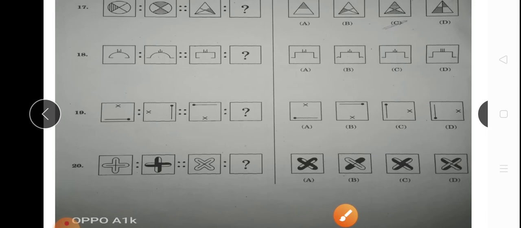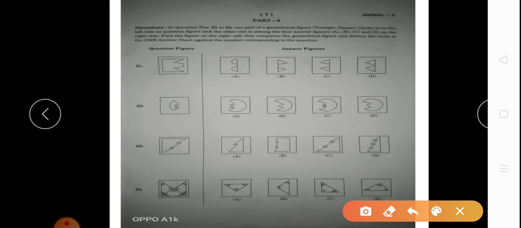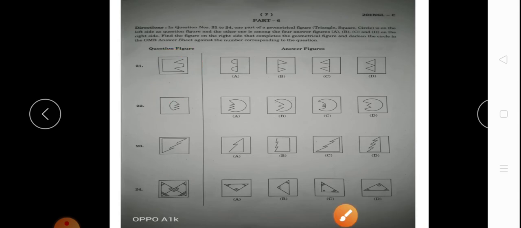Then question number 20, we will see the answer. Its answer will be option number C. Then question number 21, we will see from this. First we will read the instruction. I will tell you, that means it makes a shape, but it is not a whole shape. What part will we add here so that it becomes a full shape?